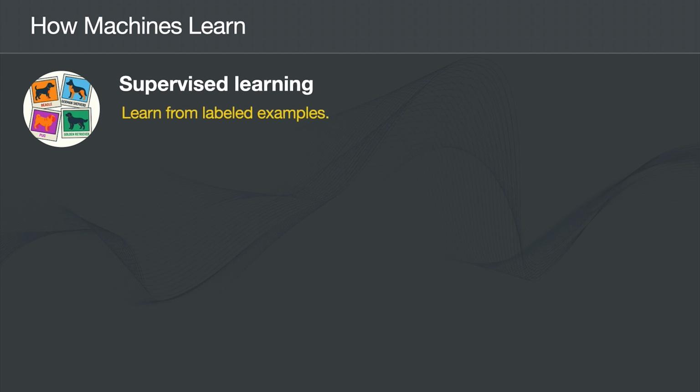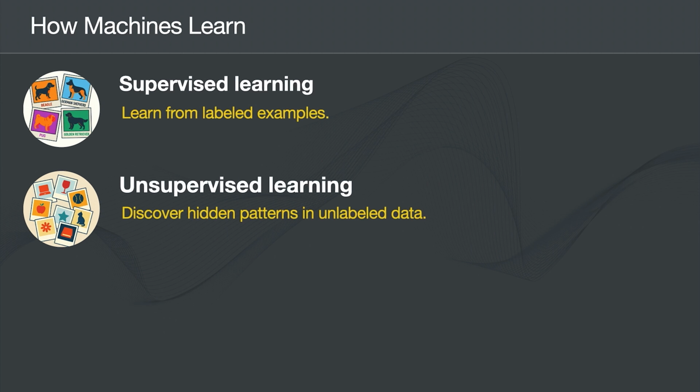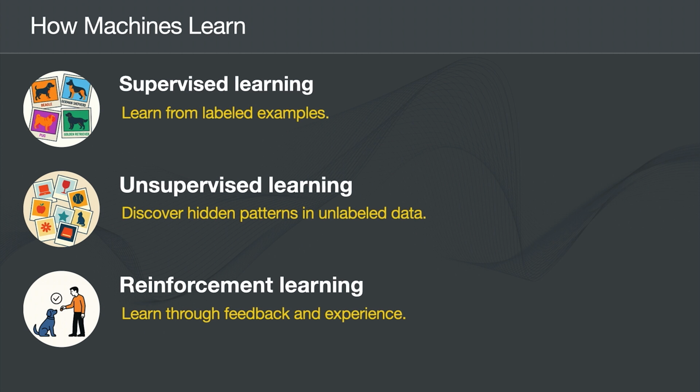Supervised learning is when the algorithm learns from labeled examples. Unsupervised learning is when the machine learning model is trained to discover hidden patterns in unlabeled data. And reinforcement learning is learning through feedback and experience.